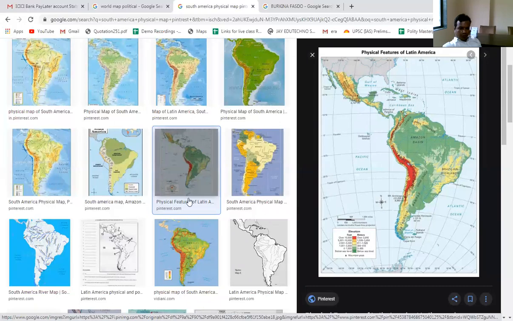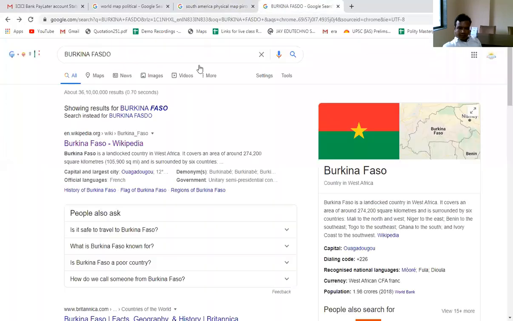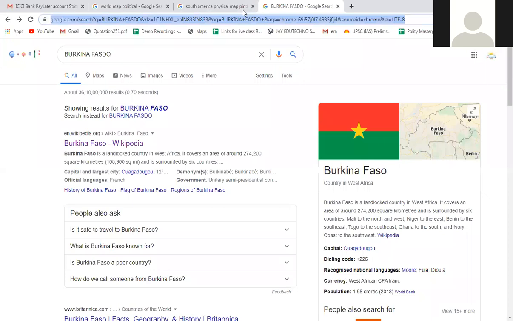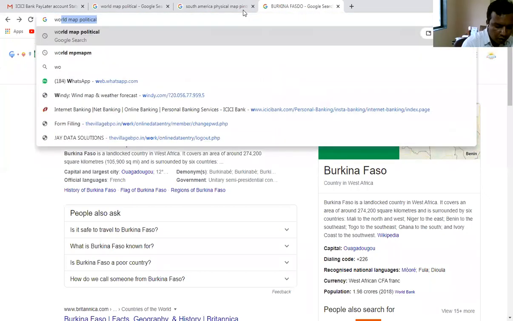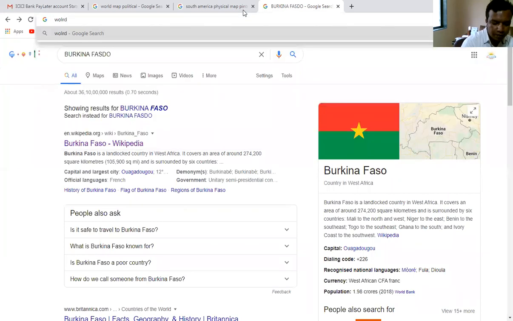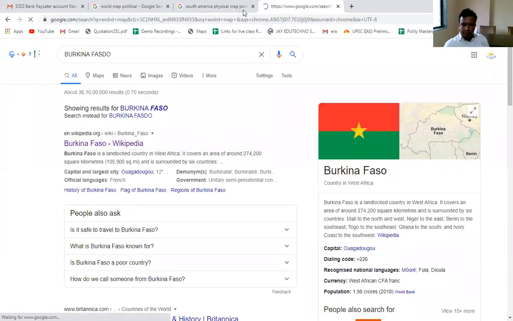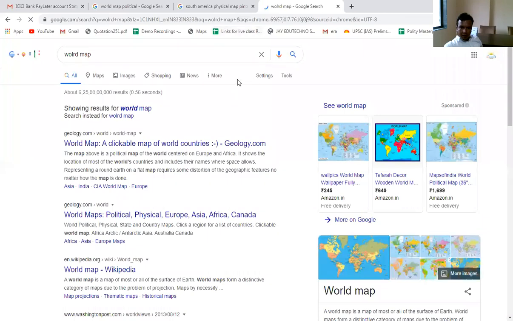Got it? So in the world map, we will see once again. You can understand the comparison between the location of Africa and South America. Can you see the image now? Is it visible?